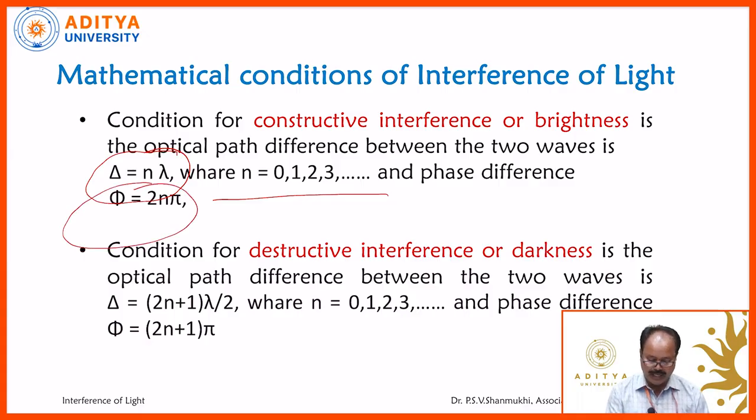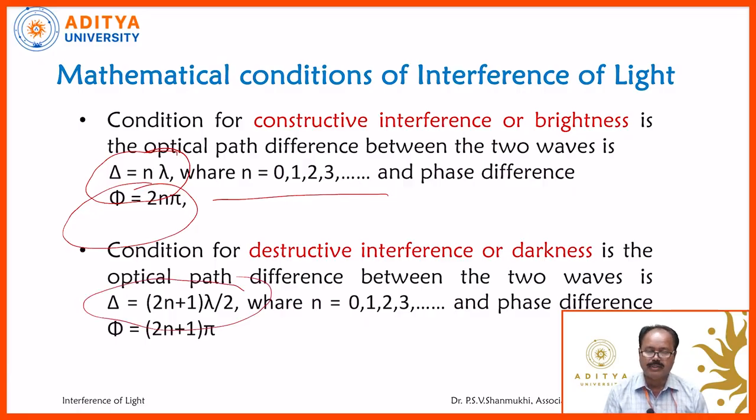That means when delta is equal to 0, lambda, 2 lambda, 3 lambda, etc., constructive interference takes place, or brightness occurs. Whereas the phase difference phi is equal to 0, 2 pi, 4 pi, 6 pi, and so on, even values, brightness occurs.